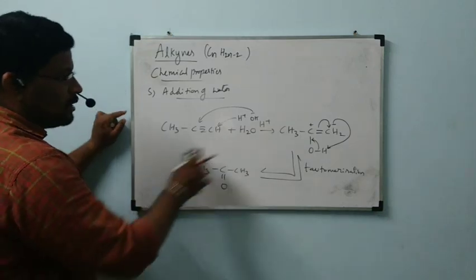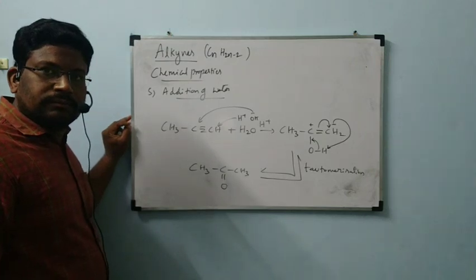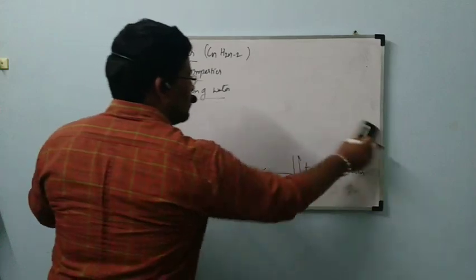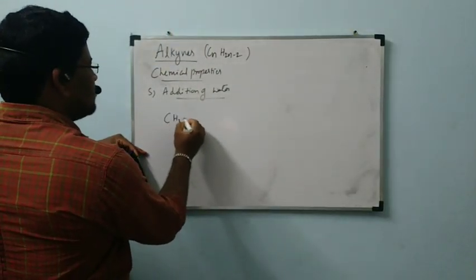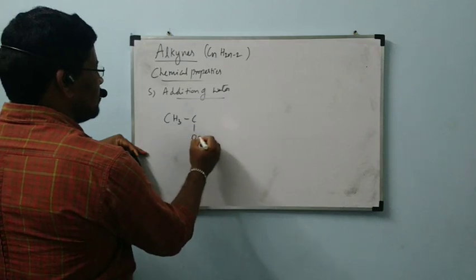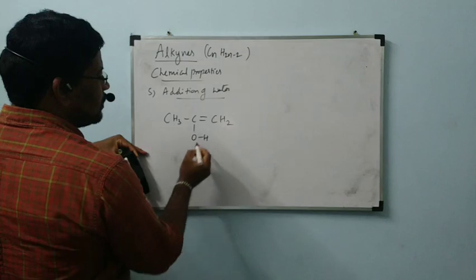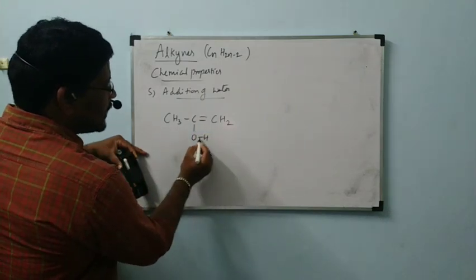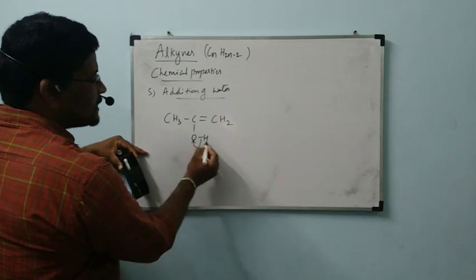Now coming to the explanation of this one. CH3C OH double bond CH2. Between O and H, the bond is shifted towards O to form O minus and H plus.